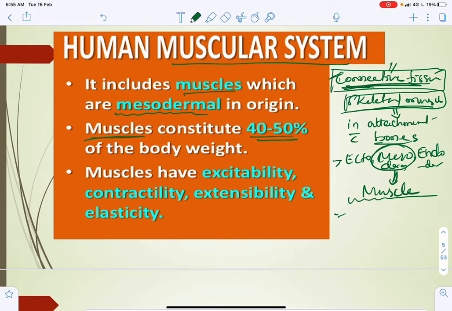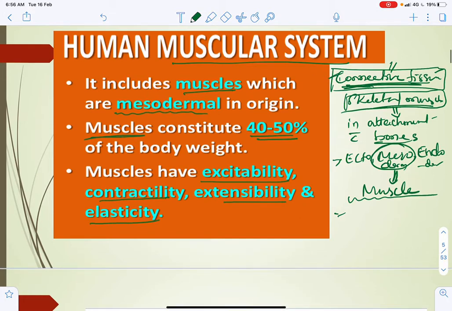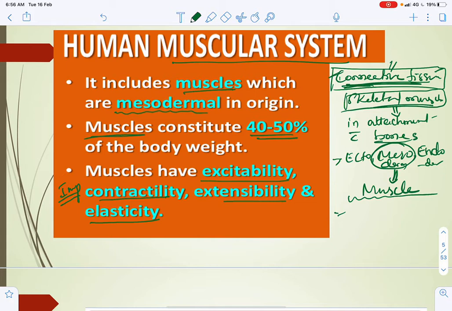The special properties are excitability, contractility, extensibility, and elasticity. These are the important characteristic features of muscles. They can excite, so action potentials can be generated in the muscle cells, and contraction and relaxation can be seen.